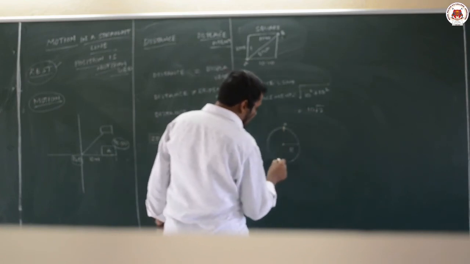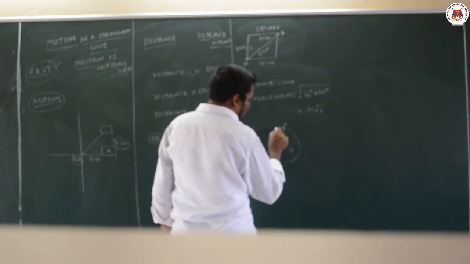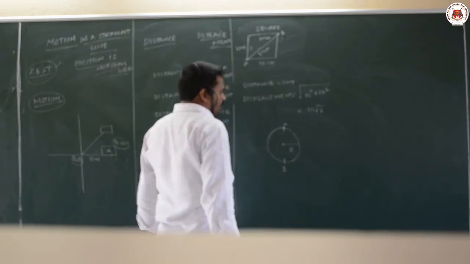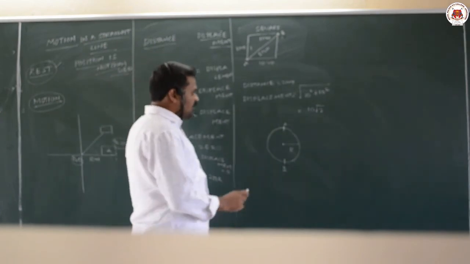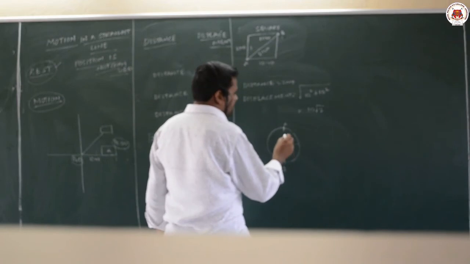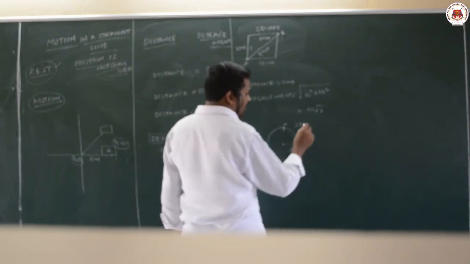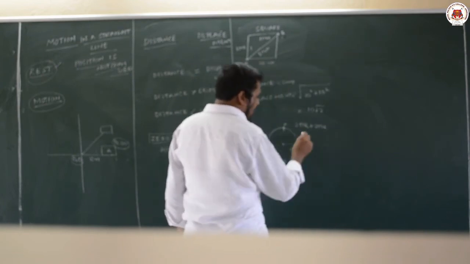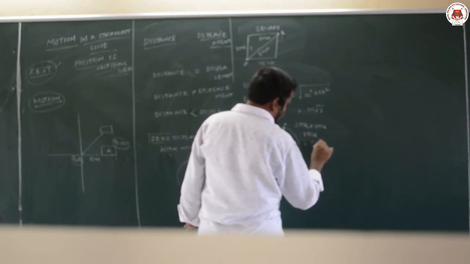Afterwards it completes half a revolution and reaches the opposite point B. What are the distance and displacement in this case? Distance: one revolution 2 pi r, again 2 pi r, and half a revolution pi r. So total is 5 pi r.